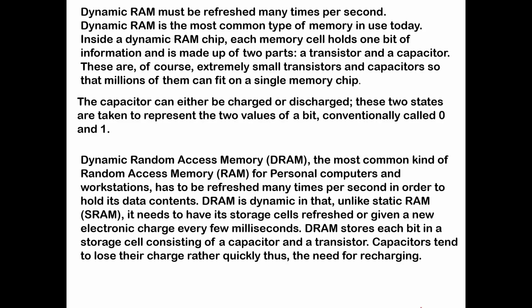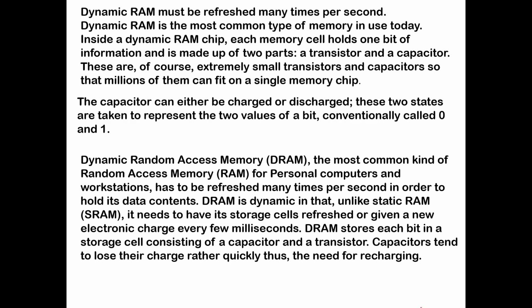If you see the theory, dynamic RAM must be refreshed many times per second. Dynamic RAM is the most common type of memory used today. A dynamic RAM memory cell holds one bit of information and is made up of two parts, a transistor and a capacitor. There are many small transistors and capacitors on a single memory chip.